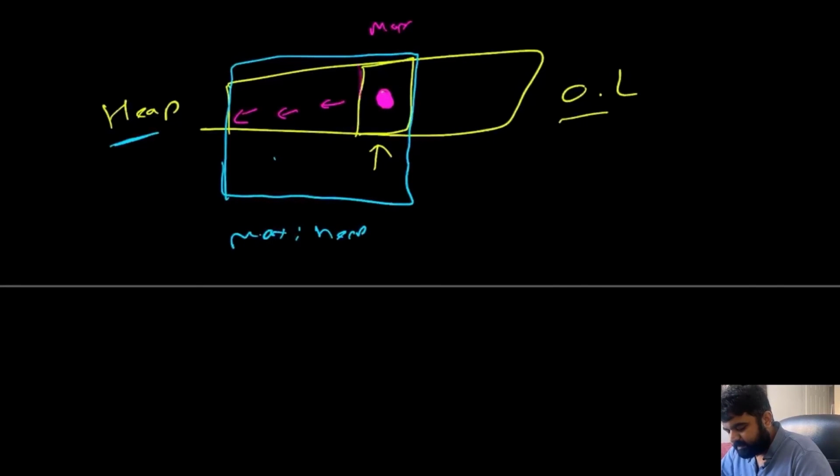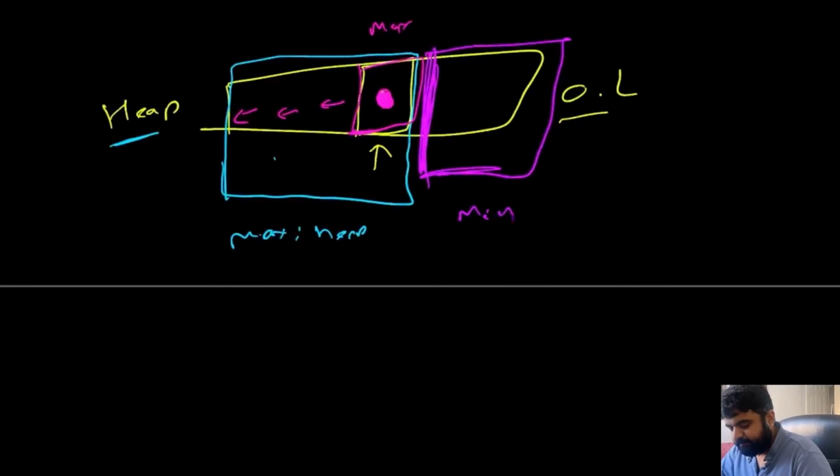And this is the only value we care about. Same way, we would have another partition being made inside our heap, and that is going to be this remaining portion. Now inside this remaining portion, we can actually call this min heap. And why are we calling it min heap? Because the only value that is of concern to us is this middle pointer. We don't care about all of these values. We only care about this value because this is going to be the minimum value compared to all of its